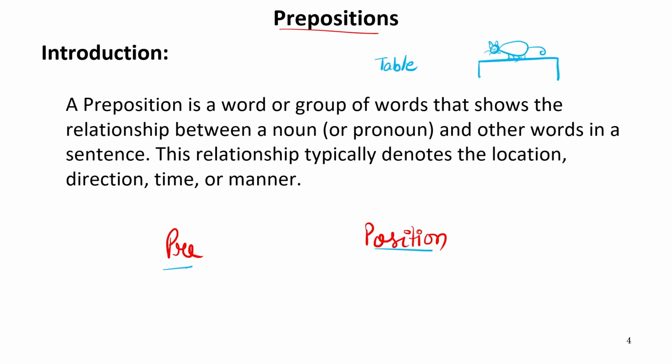So we can see that the position of this cat is on the table, or above the table. Because it is touching the surface of the table, we can say the cat is sitting on the table. Now let me write the sentence: The cat is sitting on the table.